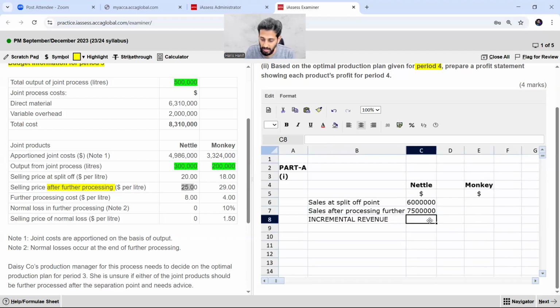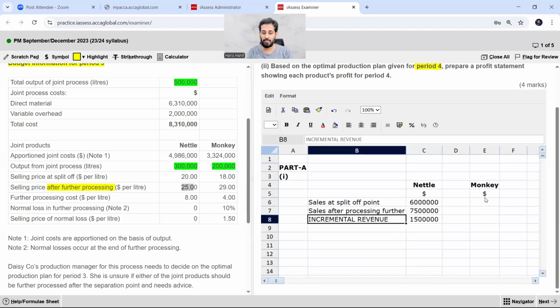So what is my incremental revenue? Press this cell minus the above cell, you got this incremental revenue, right? This is the incremental revenue. I should bold it. So what is this amount? 1,500,000 is the additional revenue which I will be achieving if I will be processing it further. That's a very simple point.